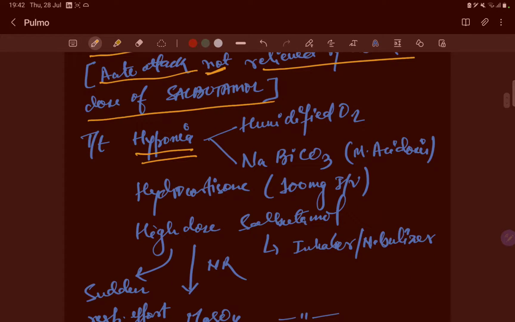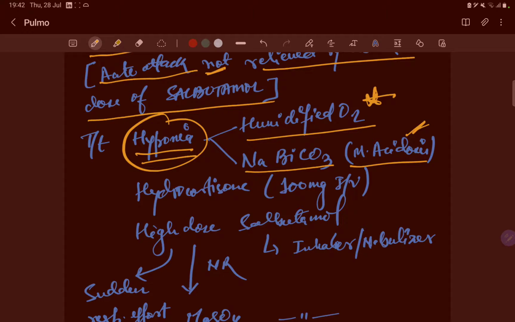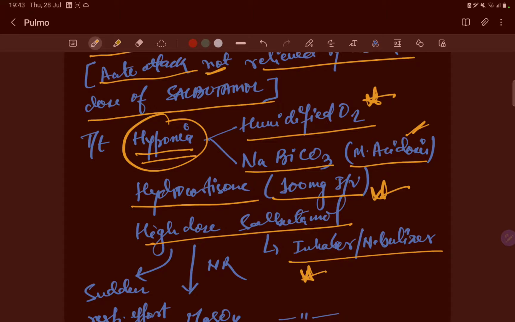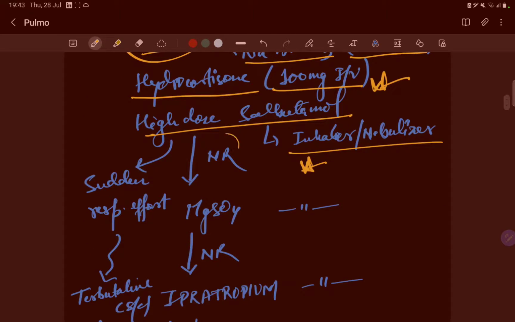Treatment: there is hypoxia, so we give humidified oxygen because the patient cannot breathe, and sodium bicarbonate to treat the metabolic acidosis resulting from the hypoxia. Then hydrocortisone 100 mg IV is given. High-dose salbutamol is given by inhaler and nebulizer. If still not responsive, we give magnesium sulfate, by inhaler or nebulizer.